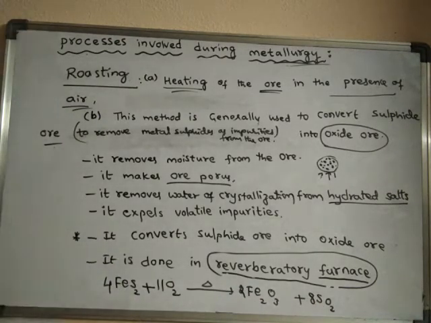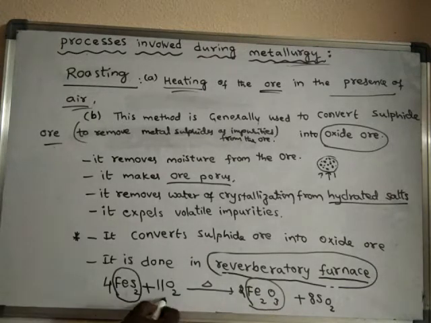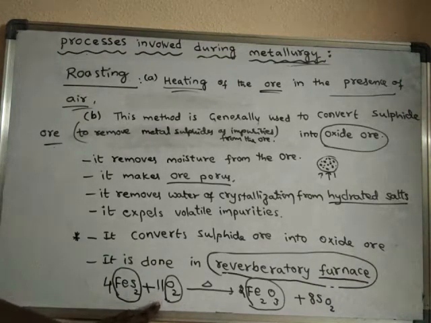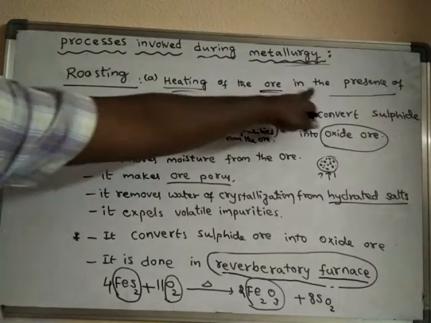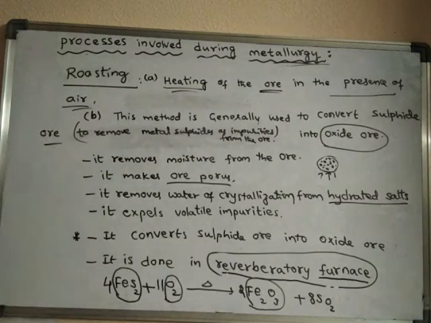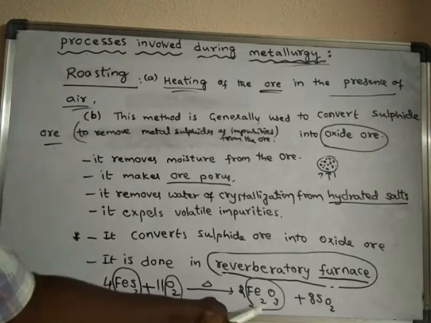So what happened in this process? The sulfide ore is converted into oxide ore in the presence of oxygen. Where is this oxygen coming from? This oxygen is coming from the air. So roasting is a process of heating of the ore in the presence of air. Like this, finally the other ores are converted into oxide ore.